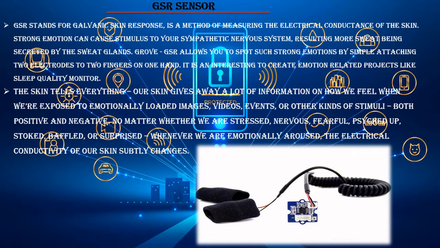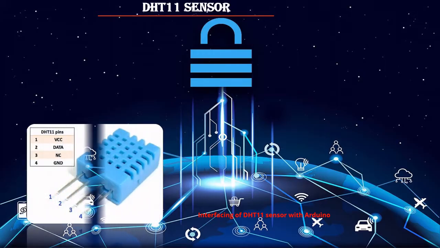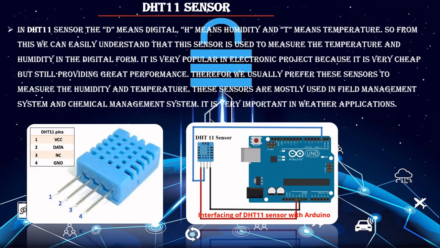GSR sensor, which stands for galvanic skin response, is a method of measuring the electrical conductance of the skin. A strong emotion can cause stimulation of your sympathetic nervous system, resulting in more sweat being secreted by the sweat glands. The Grove GSR sensor is used to spot such strong emotion by simply attaching two electrodes to two fingers on one hand. After application, the GSR sensor allows us to measure sweat gland activity, which is related to emotional arousal. Next slide is the DHT11 sensor.